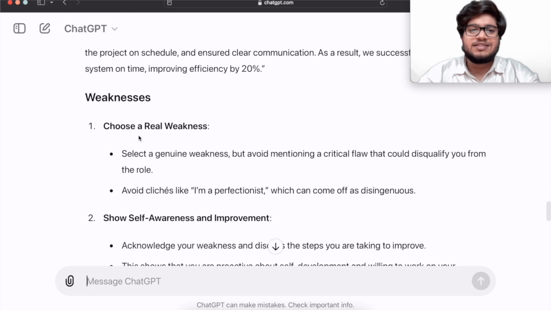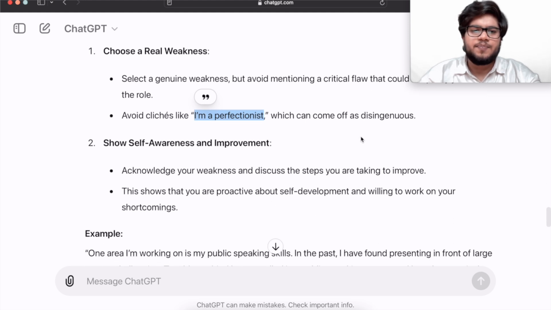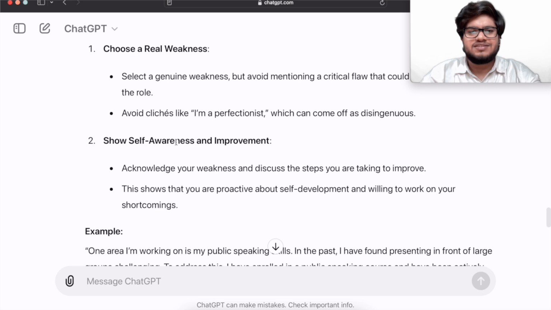For telling your weaknesses, you could choose a real weakness. Avoid clichés like "I am a perfectionist," which can come off as disingenuous, right? So show some self-awareness and improvement. Acknowledge your weakness and discuss the steps you are taking to improve it. You should always end an interview on a positive note.